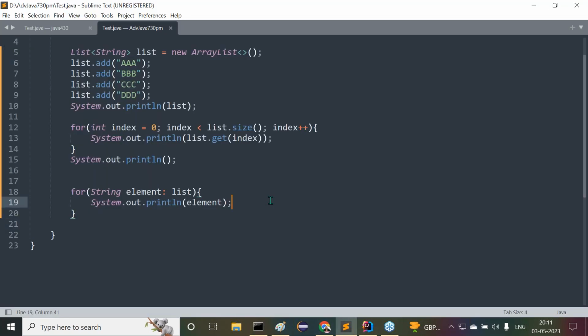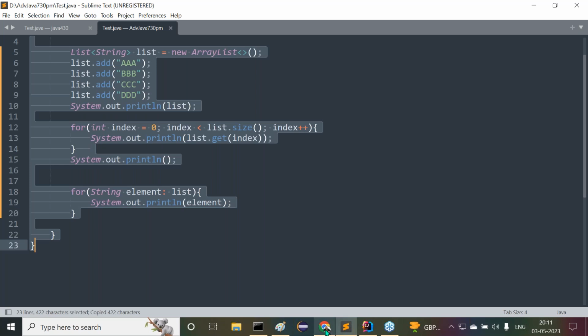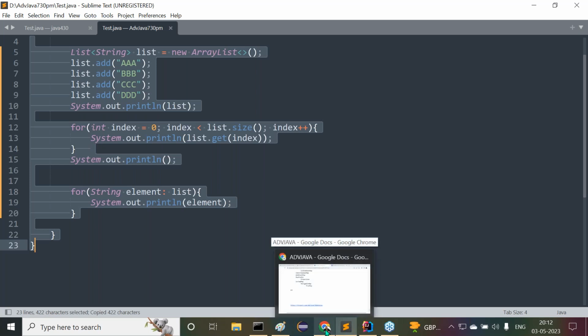Simple program. Very simple program here. We are able to provide the data. Of course, some other methods are also available here. For adding data, the add method. For getting data, the get method. For removing data, the remove method is available.